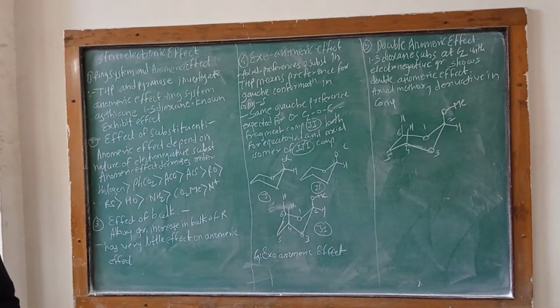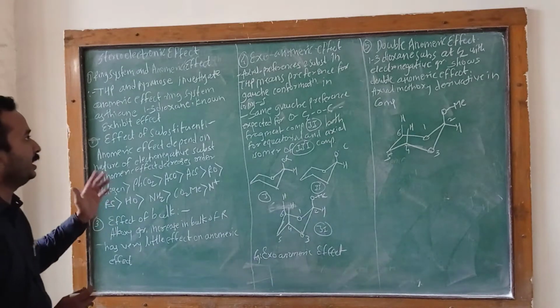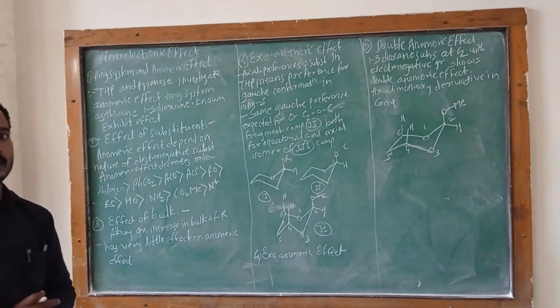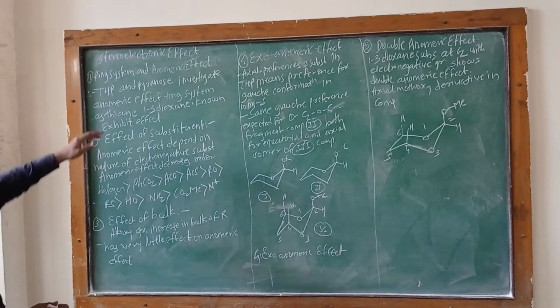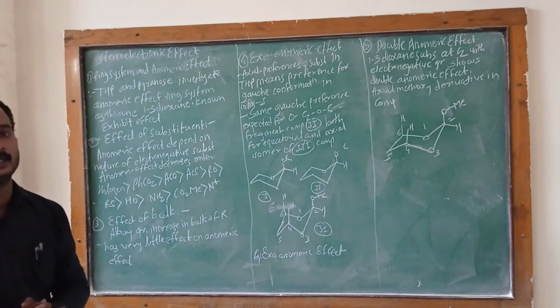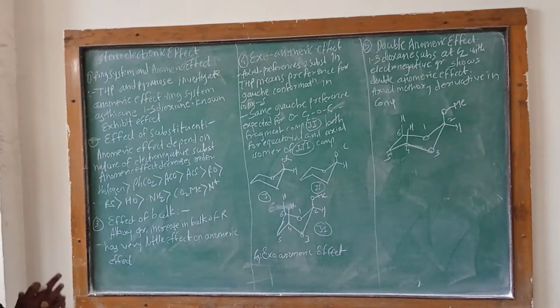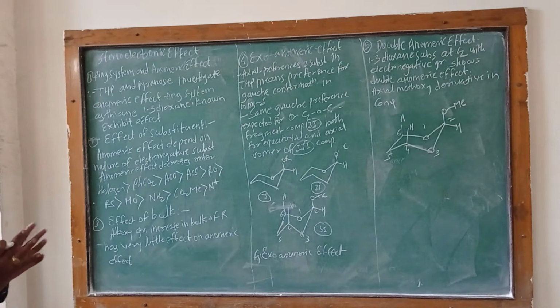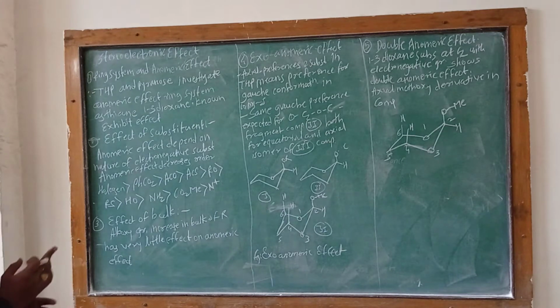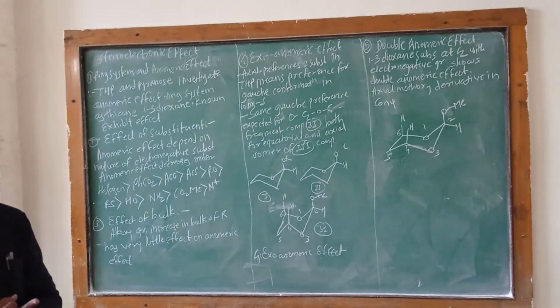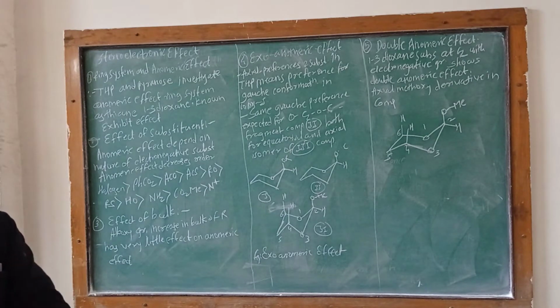In this lecture we will discuss the effects of the stereoelectronic effect. The first effect is about the ring system and the anomeric effect. The ring system includes different types, such as the 3-member ring system, 4-member ring system, 5-member ring system, and 8-member ring system. These are the different types of ring systems, and we consider the anomeric effect of these ring systems.